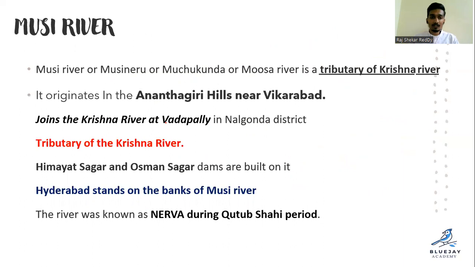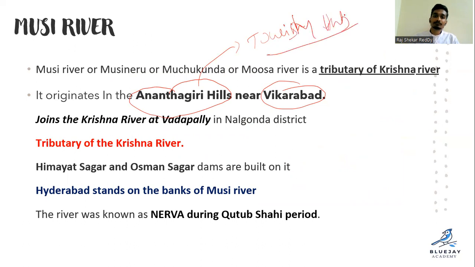And the Musinieru, Muchkonda or Musa River is a tributary of Krishna. It originates in Anantagiri, we already discussed. Ananta Padma Swami temple, a very famous temple near Vikarabad, is turning into a tourism hub. On YouTube also you can see vlog videos on Anantagiri hills, trekking, hill stations, all these things, right?